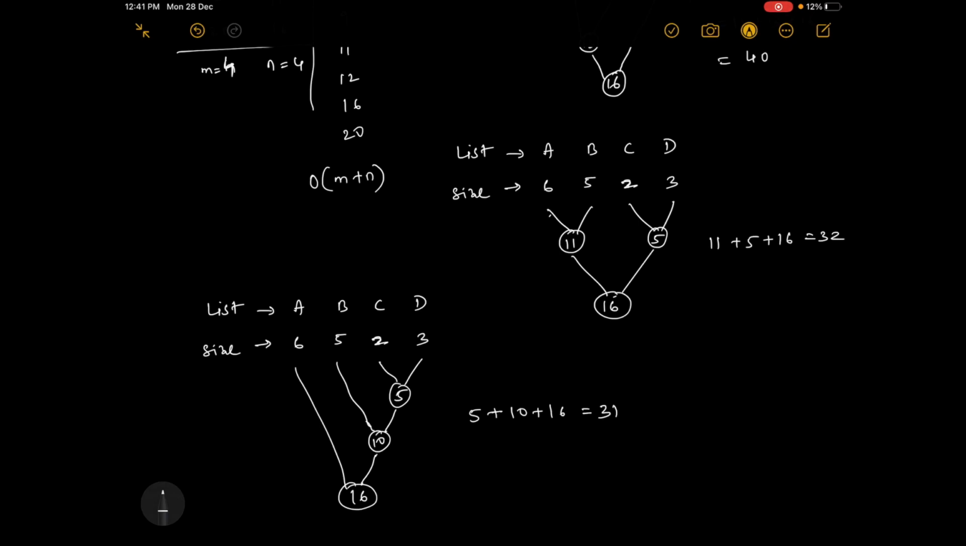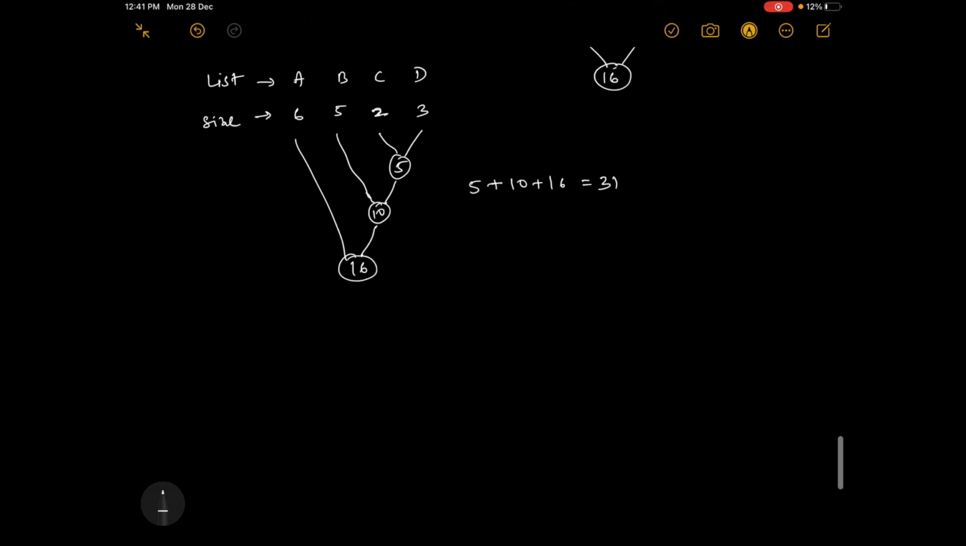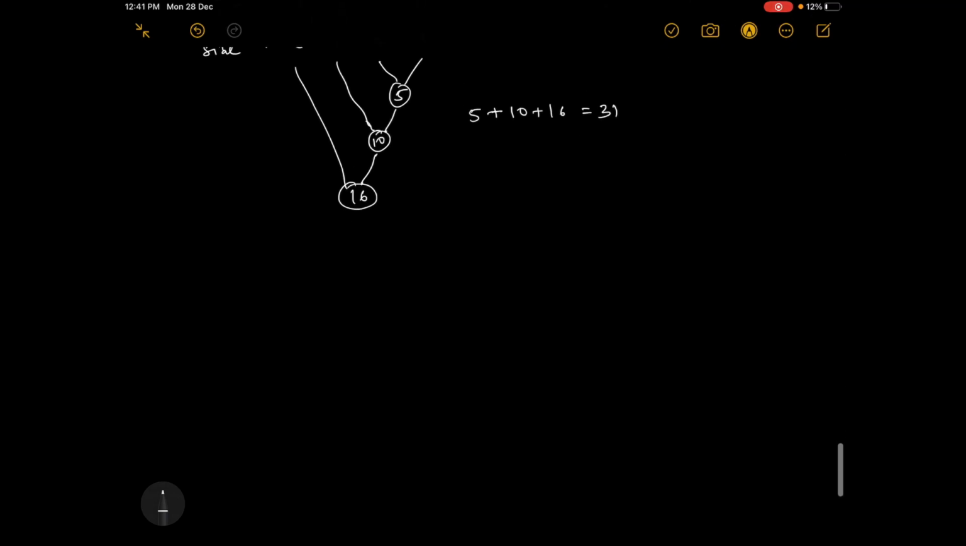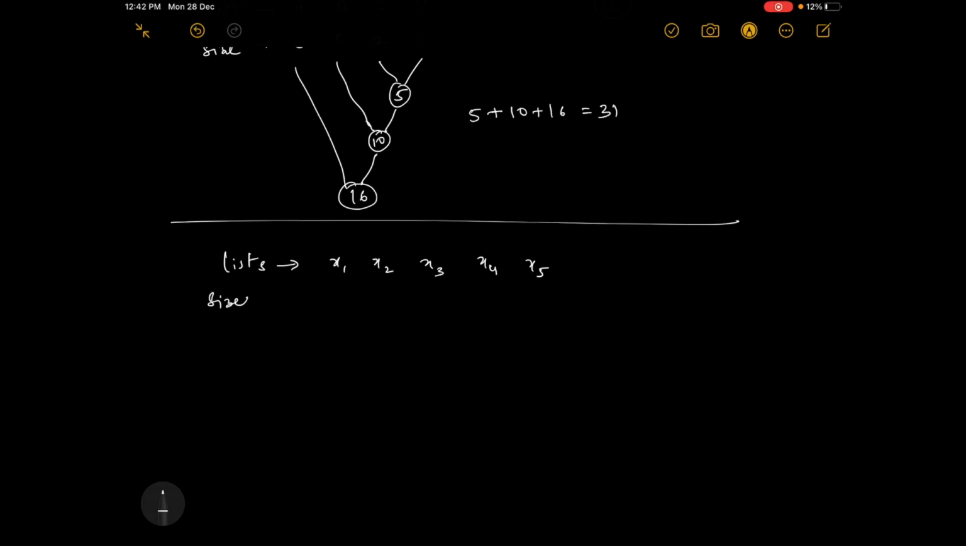So now we'll take another example. Okay, we'll take a problem. We have some lists: x1, x2, x3, x4 and x5. These are the names. And we have sizes. The size of x1 is 20, then 30, 10, 5, 30.